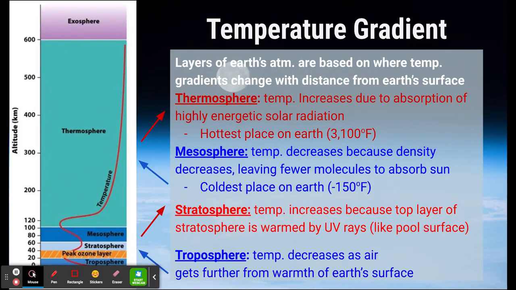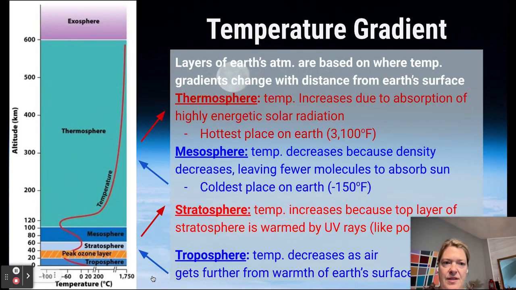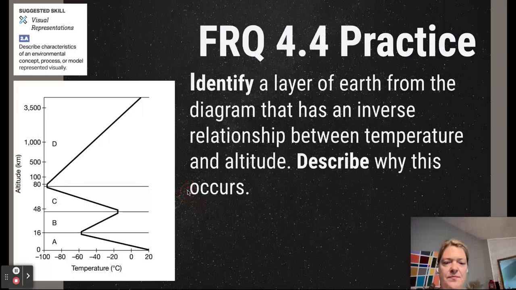So the Earth's surface is warm. If you're up in an airplane, it gets very cold up there. During winter, sometimes they de-ice the wings because it gets even colder and can cause problems. But that's pretty much what you need to know about the temperature gradients. Nothing more. You don't have to memorize this chart or anything like that.